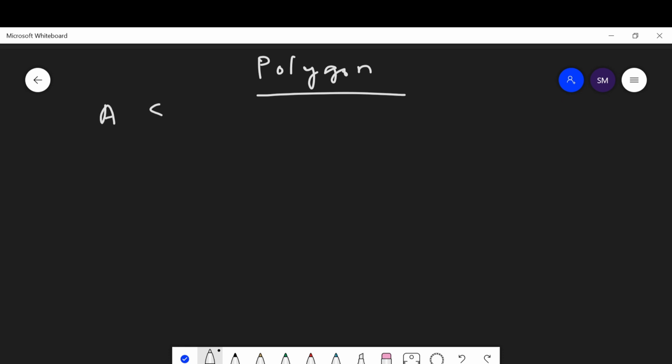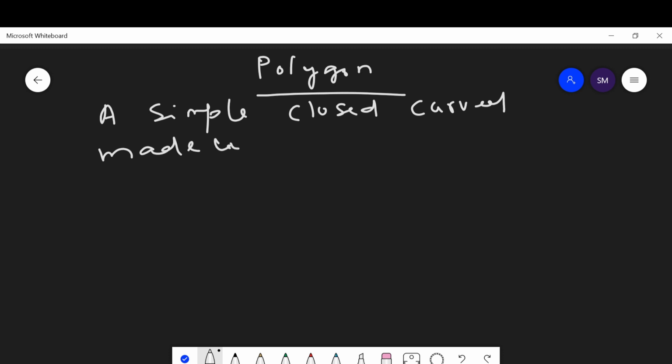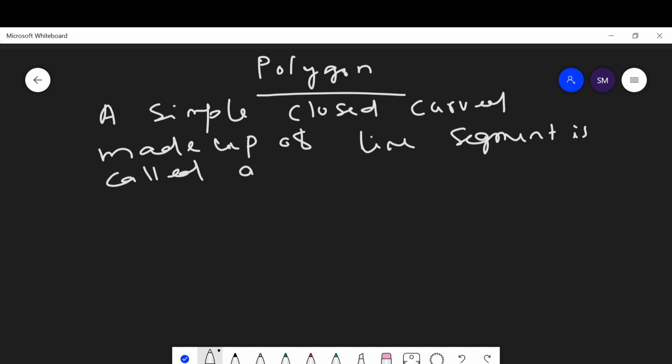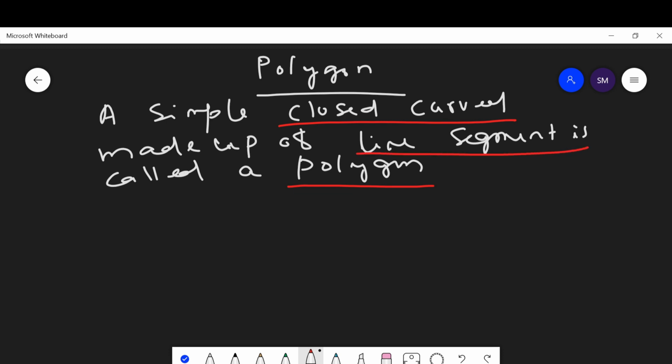Please note down, students, the important things. A simple closed curve made up of line segments is called a polygon. A closed curve made up of line segments is called a polygon.